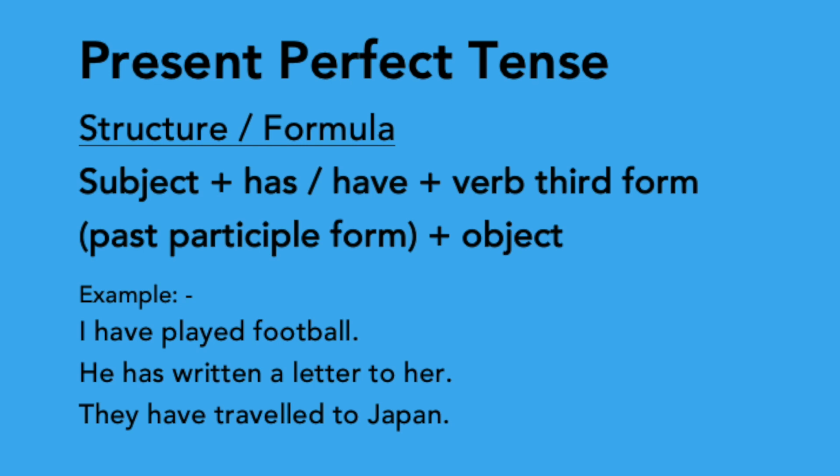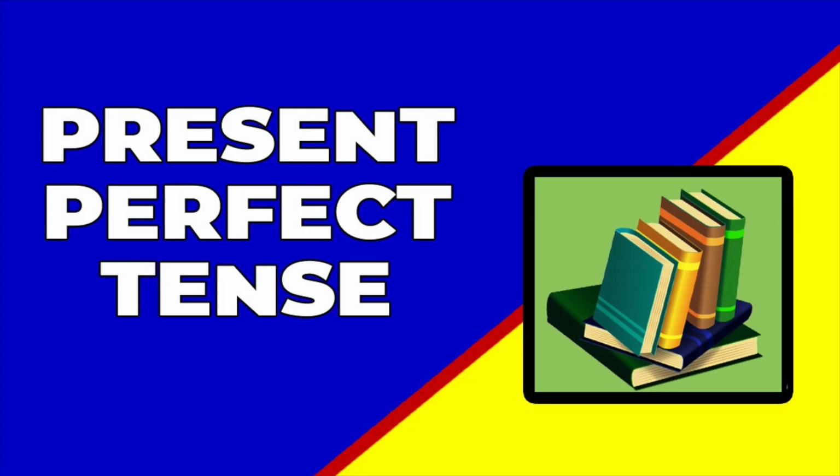Then see the last one. They have traveled to Japan. They is the subject, so we use have, and the third form of the verb travel, traveled. Remember, use have with I, you, they, we. Use has with he, she, and it. Let's move on to the rules of the present perfect tense.